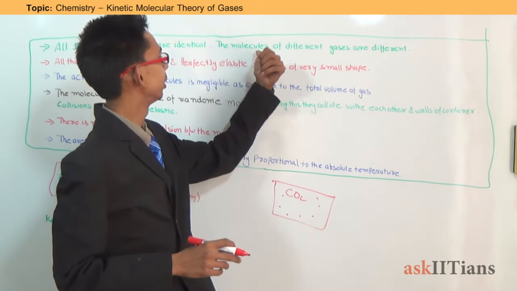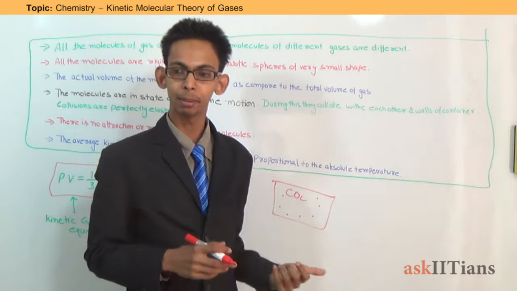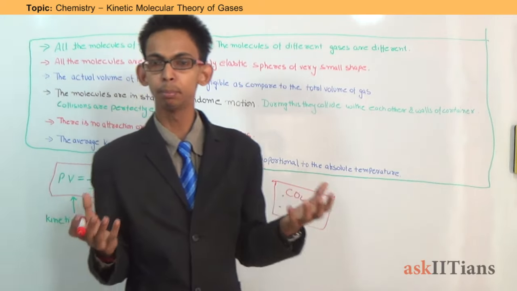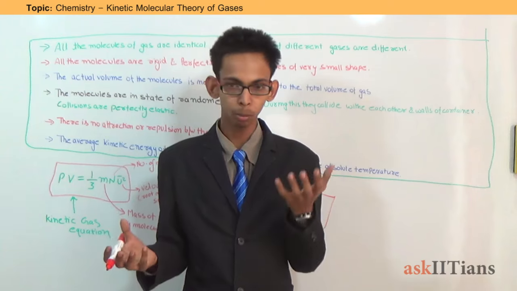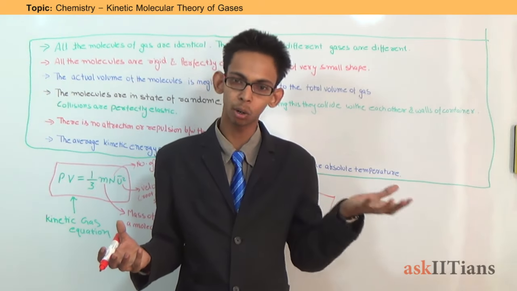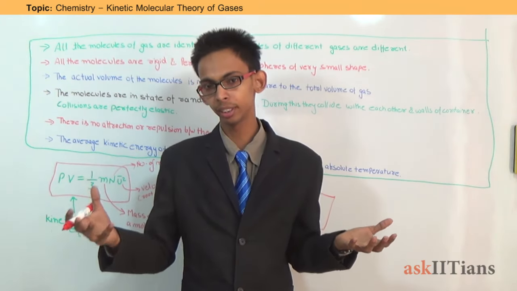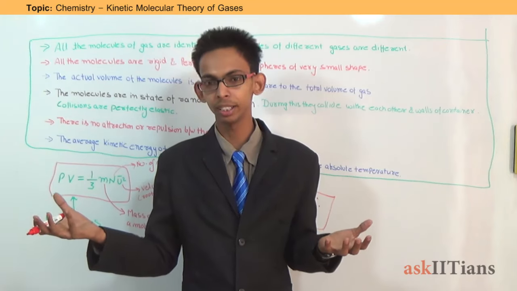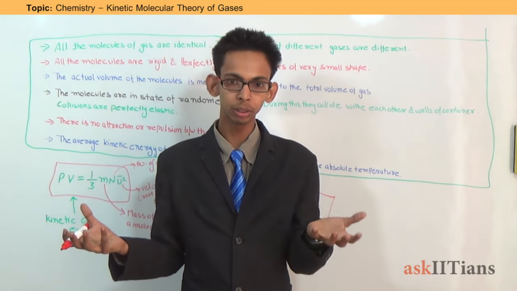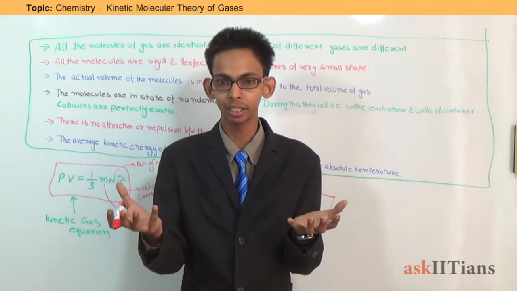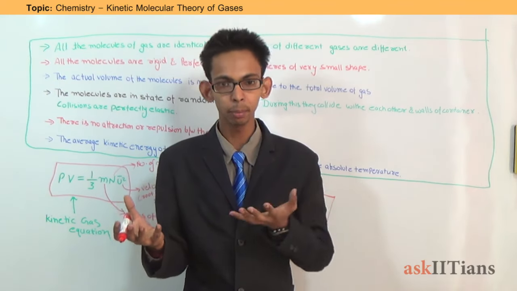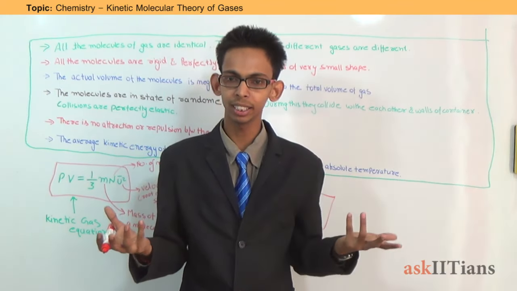While the molecules of different gases are different. That means if we talk about different samples, one of carbon dioxide and other of oxygen, the molecules of oxygen are all identical. The molecules of carbon dioxide are also identical, but the molecules of oxygen are different from the molecules of carbon dioxide. They differ by shape, mass and other physical dimensions.